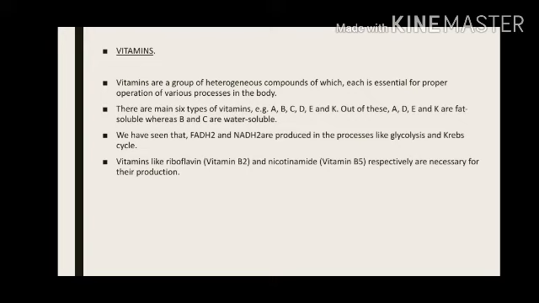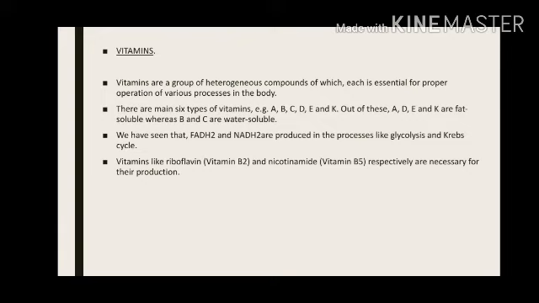The next nutrient which is used by our cells to produce energy is vitamins. When you talk about vitamins, vitamins are a group of nutrients. In this group there are different types of vitamins, so it is a group of heterogeneous compounds.